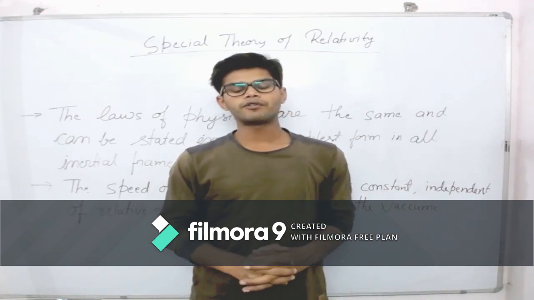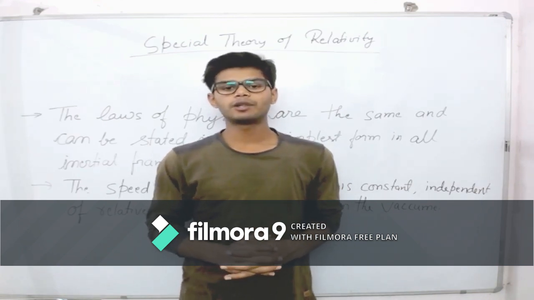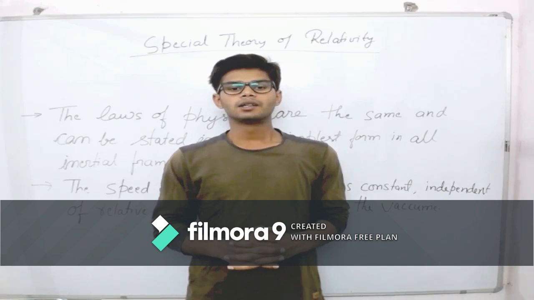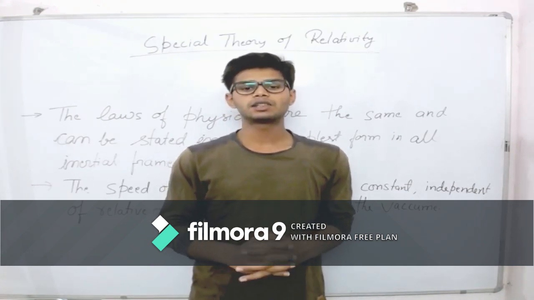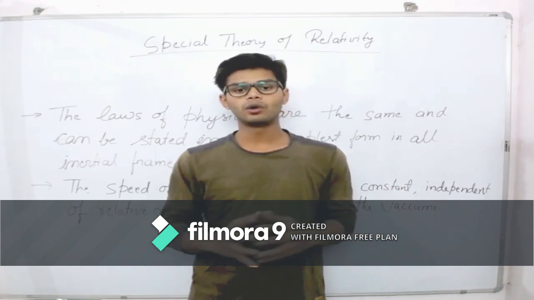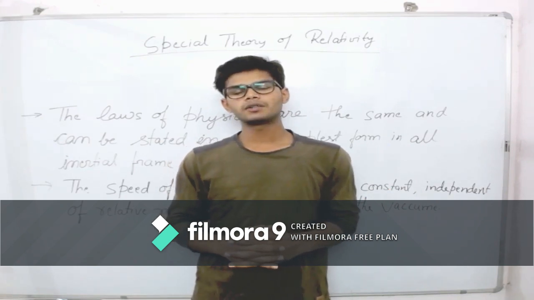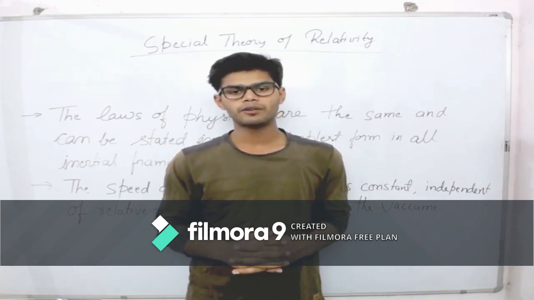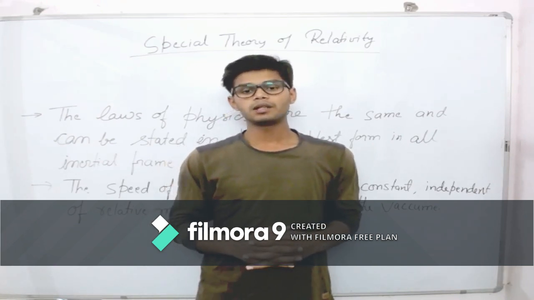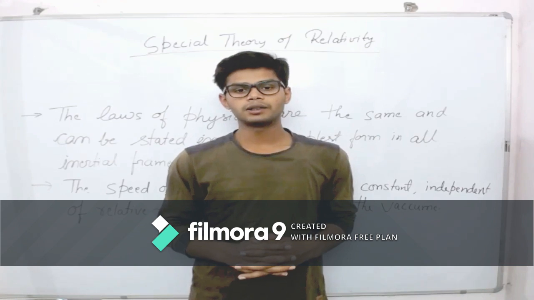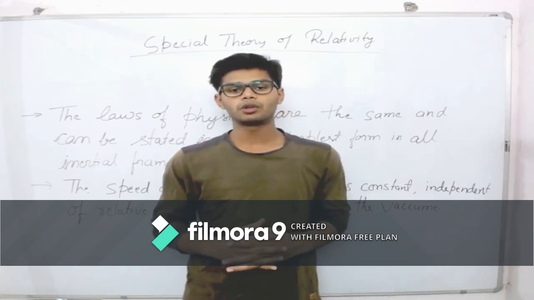So in 1905, Einstein came into the picture and gave the special theory of relativity, based on two postulates. This changed the whole scenario of the physics world. He said that the laws of physics remain the same in all different frames of reference, and the speed of light will be c in all different reference frames. It won't change if we change from one frame of reference to another.